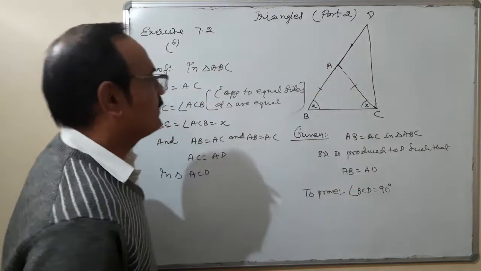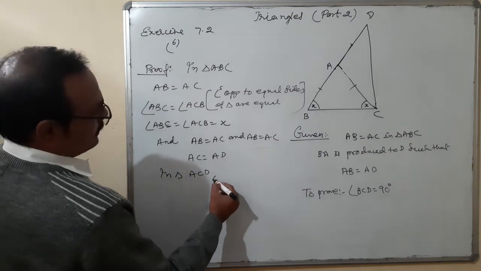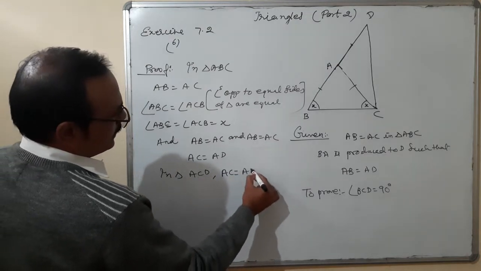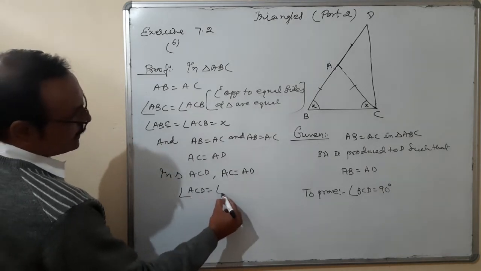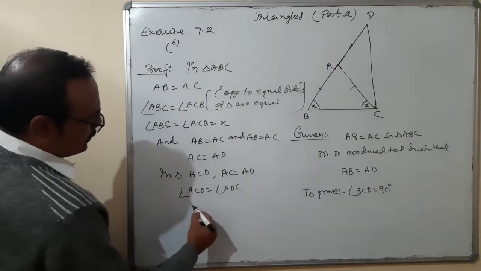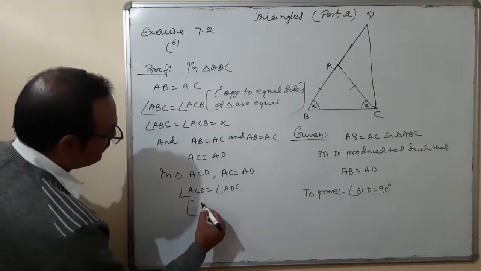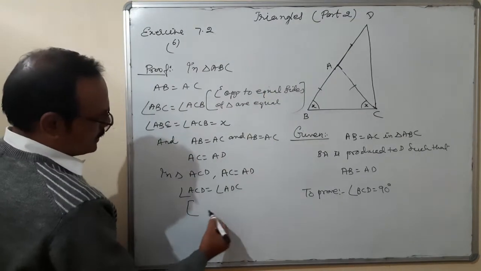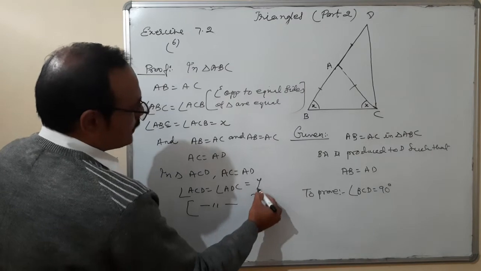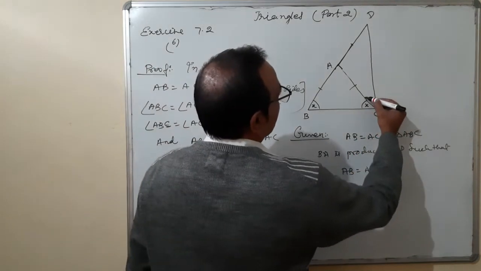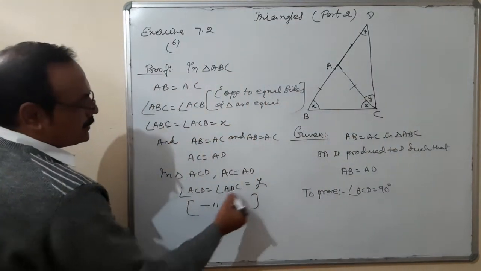Since AC is equal to AD, angle ACD is equal to angle ADC. The reason is the same: angles opposite to equal sides of a triangle are equal. I can consider this as y, so it is also y.